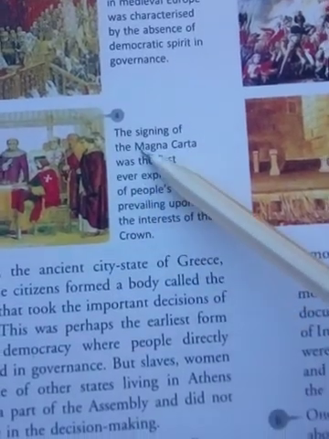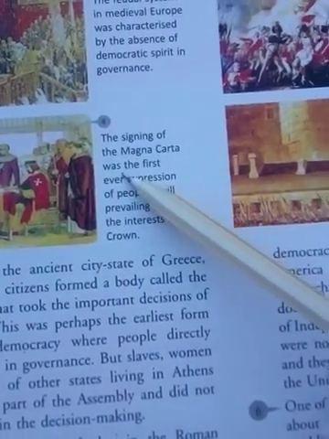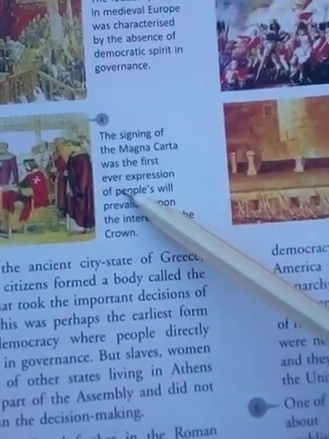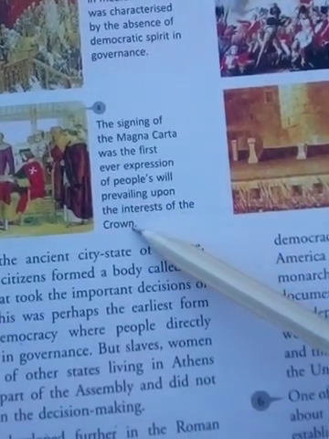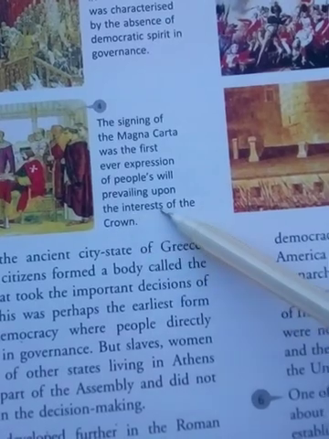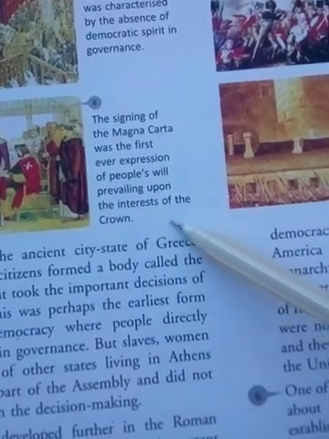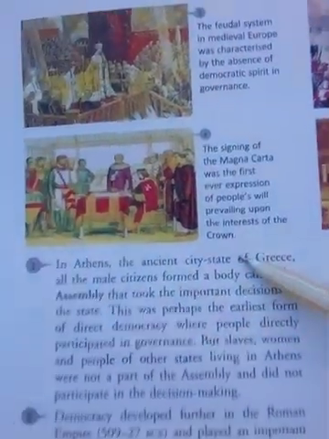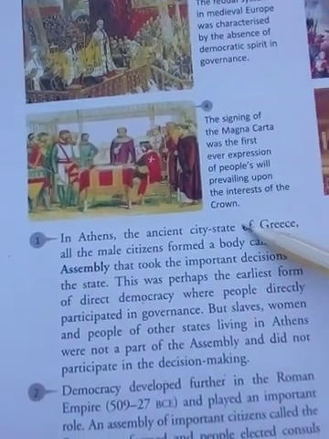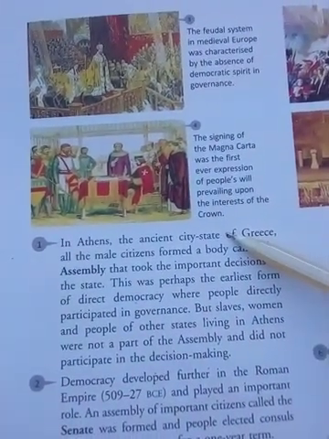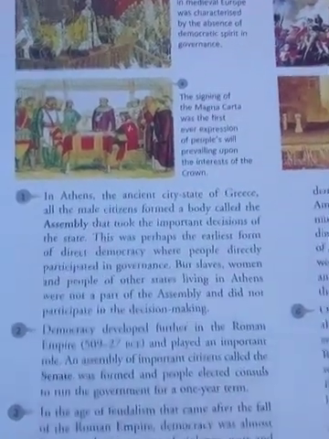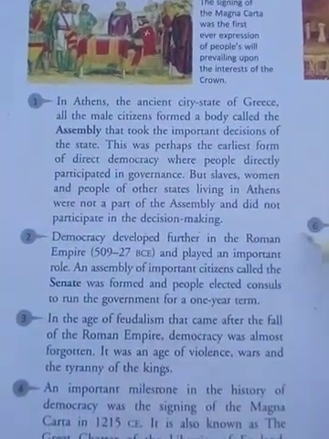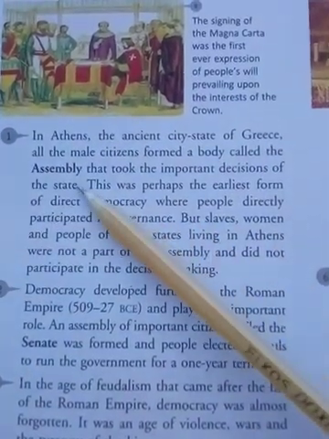Number 4 is the signing of the Magna Carta, the first expression of the people's will over the privilege and interest of the crown. So these are the stages of democracy in different states. Let's see these pictures in detail. The first is the picture of Athens.